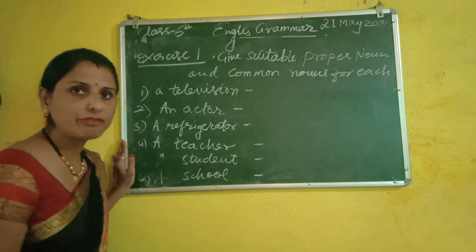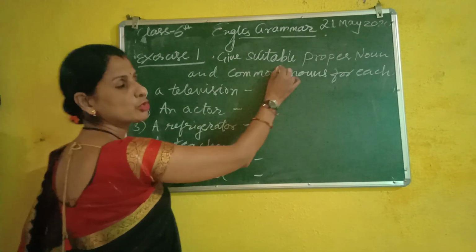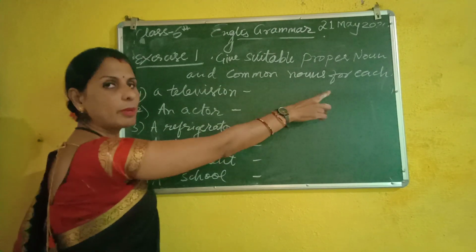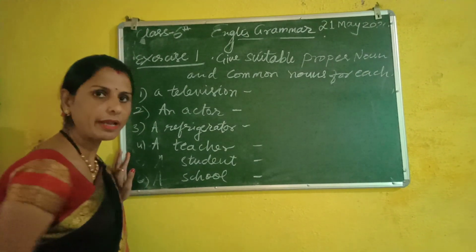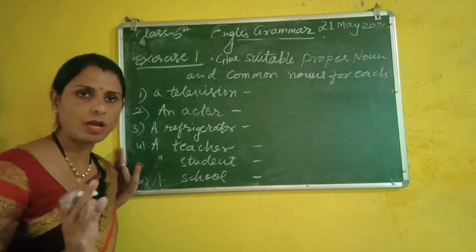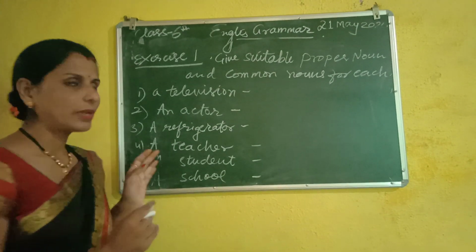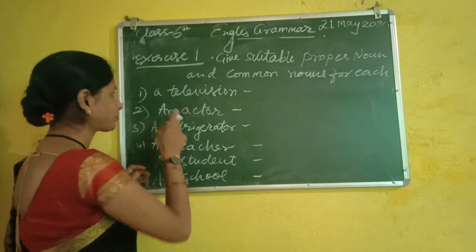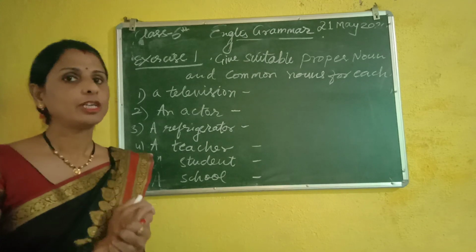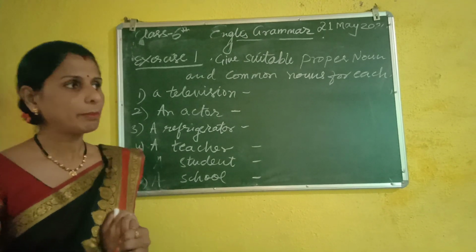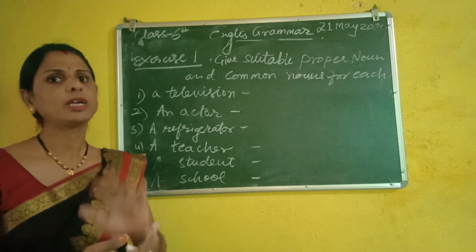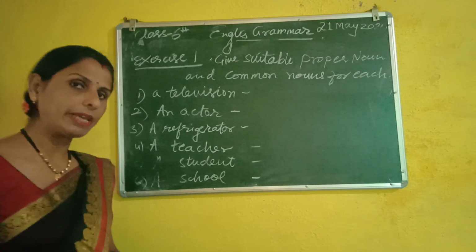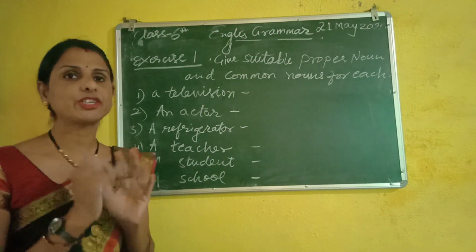What you have to do in the first exercise, beta? Give a suitable proper noun and common noun for each. You can write them easily. Like television. Television is a common noun. But what one word for a proper noun can you give? You can write any television's name.